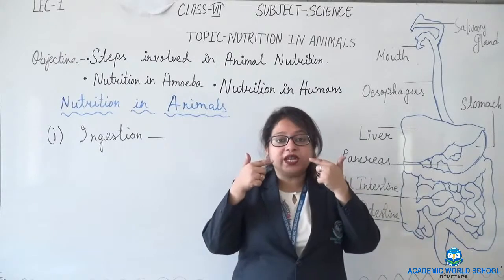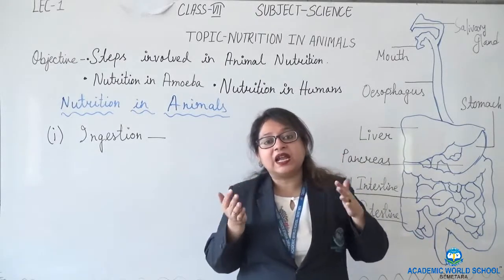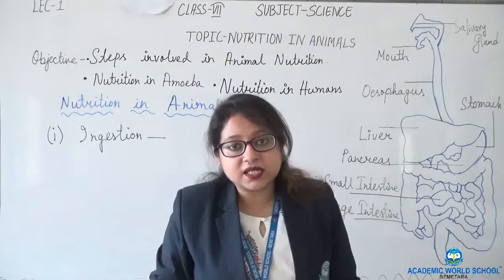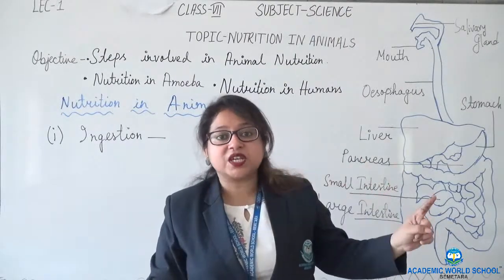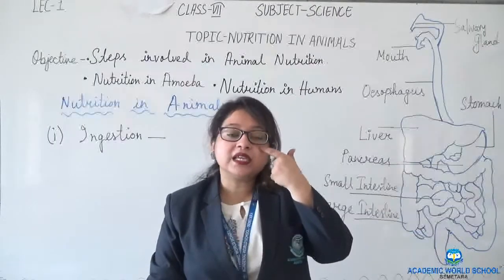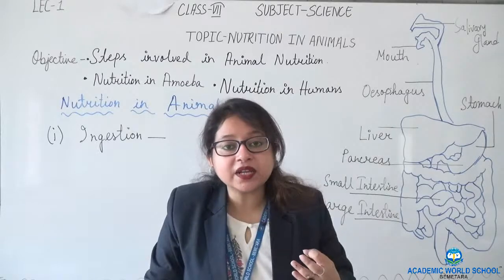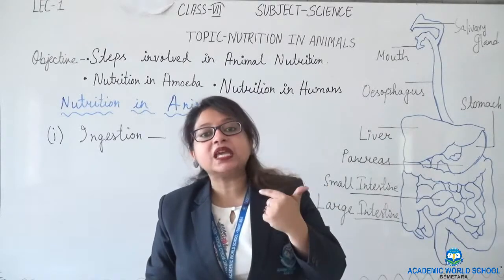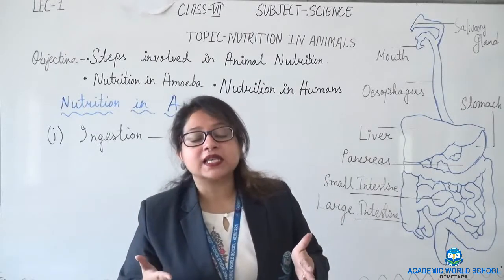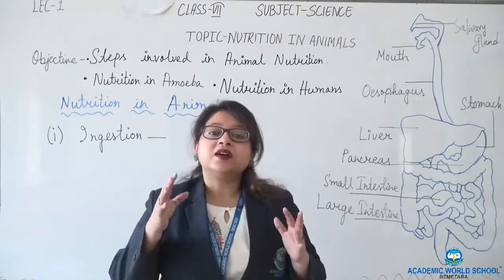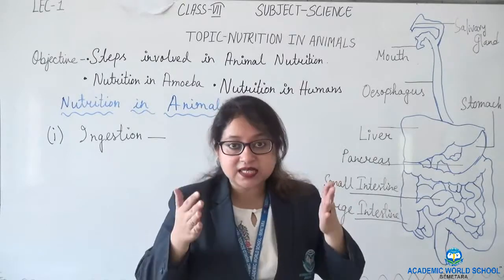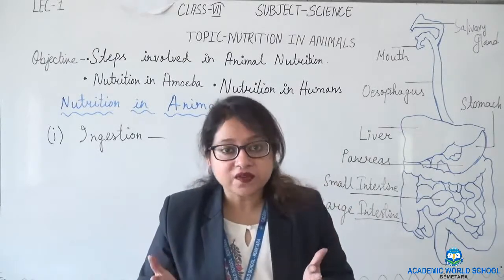The food we take in from the mouth is ingestion, and the food we throw out through the anus is egestion. The path from ingestion to egestion, the path from taking in food till we throw out the food, is known as the alimentary canal, the overall process is known as the digestive process, and the system is known as the digestive system.